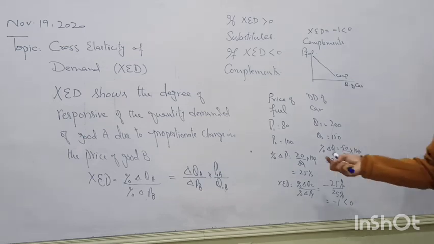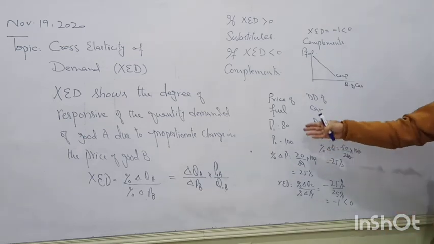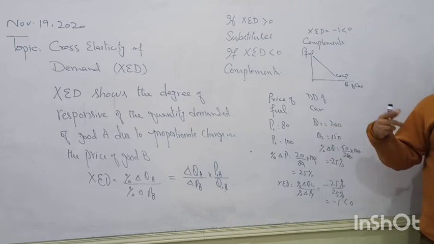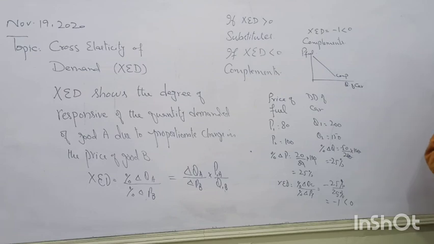You can take any example where you change the price of one good and the other's demand does not change. It remains the same. When demand does not change, the cross value will be zero, and the goods in study are unrelated with each other.